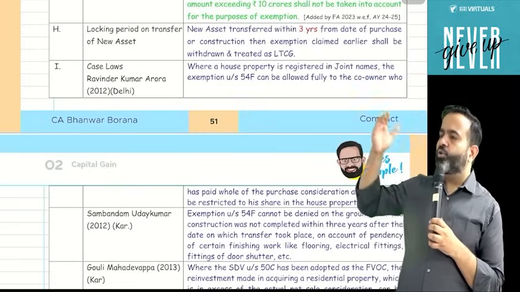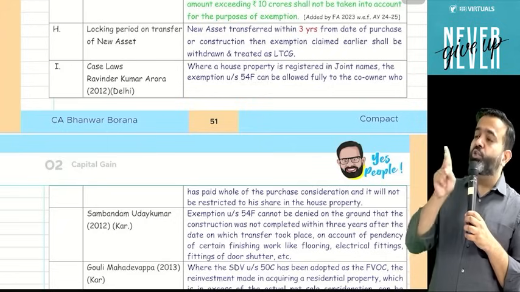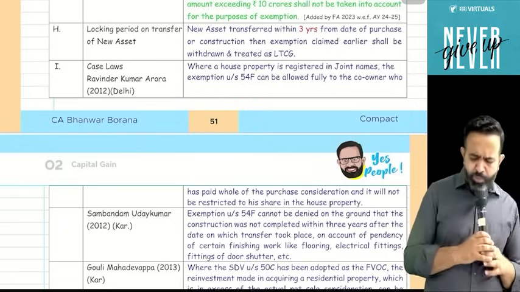And whatever exemption you have claimed earlier will be treated as long-term capital gain in the year in which the new house property is transferred. You got my point or not?